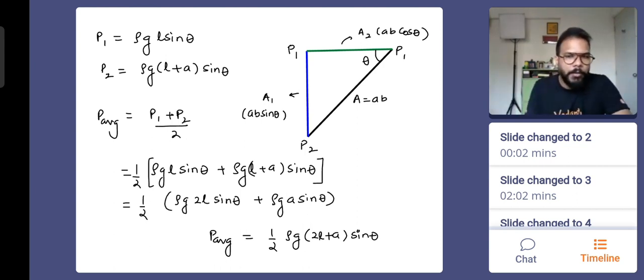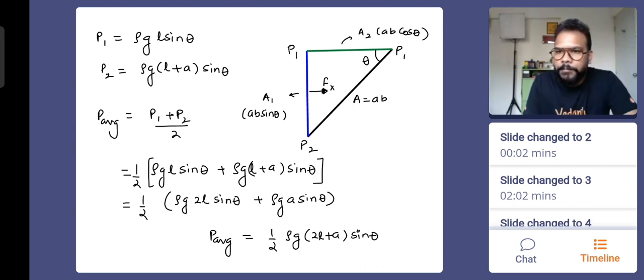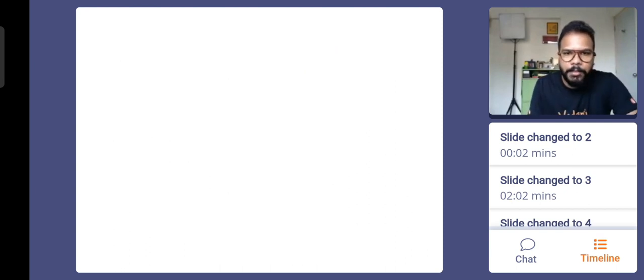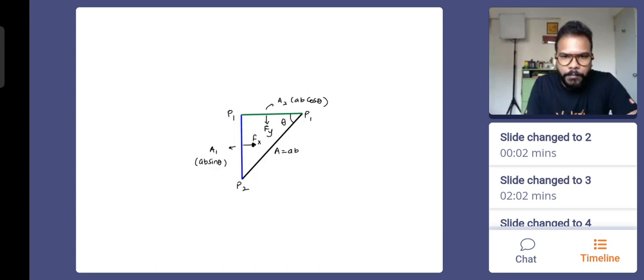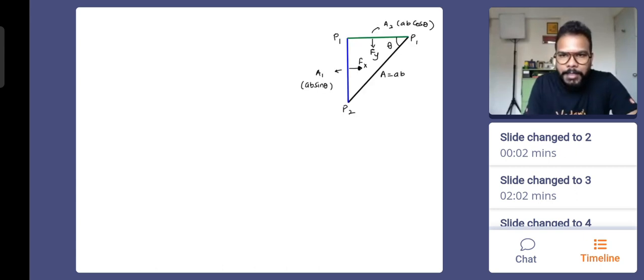Fine. All I have to do now is multiply the average pressure with the plate area in order to get the value of the force. Can I say that the horizontal force is equivalent to the force experienced by this wall? Whatever is the horizontal force is equivalent to being applied on the area A1, and the vertical force is basically the one experienced by the wall area A2. We agree on this? That will give me the two components very easily. So let's do that now. I'm taking this diagram on the next slide so that we are able to do that.